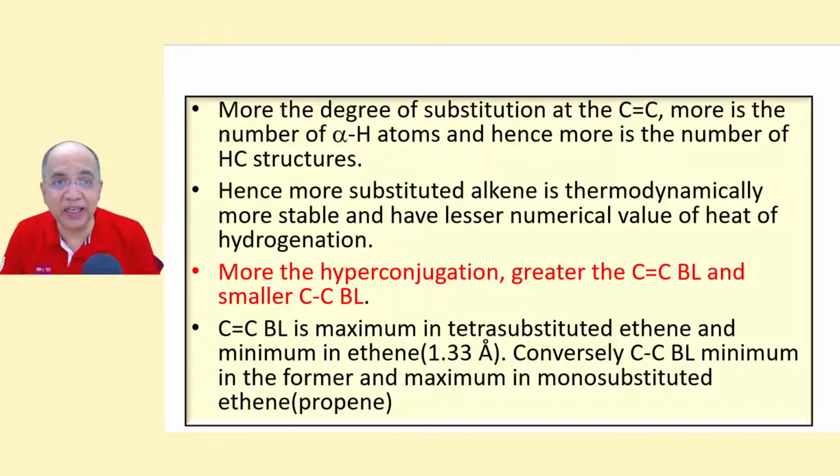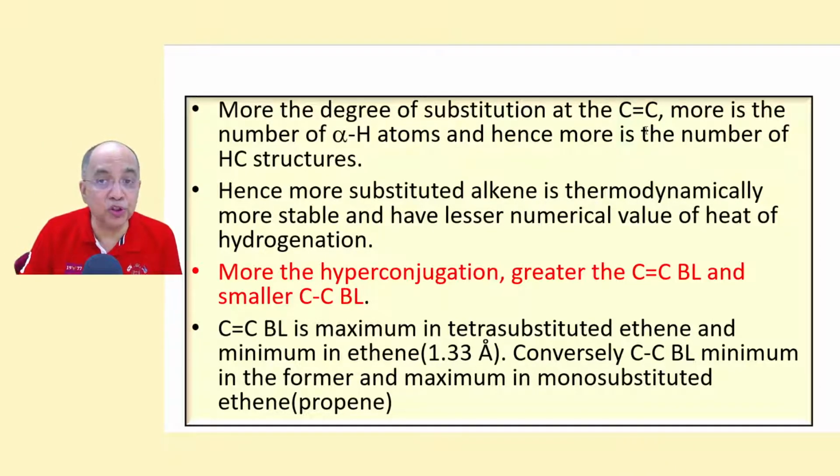Now interestingly, more degree of substitution at the C double bond C, more is the number of alpha hydrogen atoms. We have already discussed that. And hence more is the number of HC structures. Hence more substituted alkene is thermodynamically more stable and has a lesser numerical value of heat of hydrogenation.